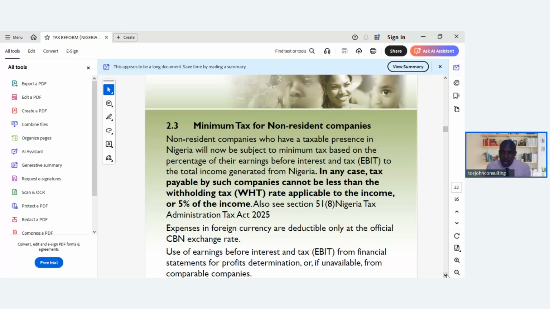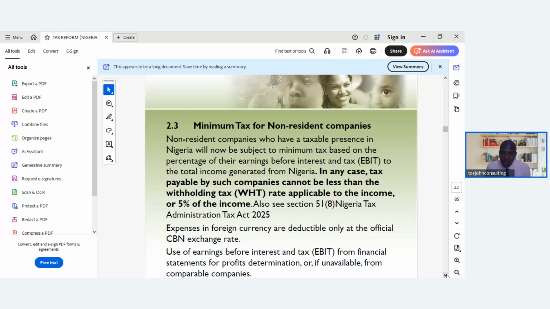Also, in section 51, subsection 8 of the Nigerian Tax Administration Act 2025, we can see that expenses in foreign currency are deductible only at the official CBN exchange rate.